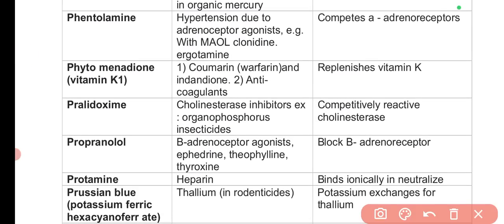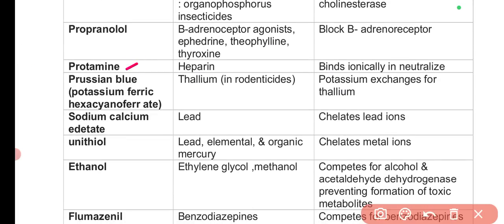Then phentolamine is not that important. Vitamin K1 is important, like in case of warfarin. Then pralidoxime is for organophosphorus poisoning, very very important. Propranolol is against beta adrenoreceptor agonists. Ephedrine, not that important. Protamine, it can be important but not as much. For heparin, then this I'm skipping.